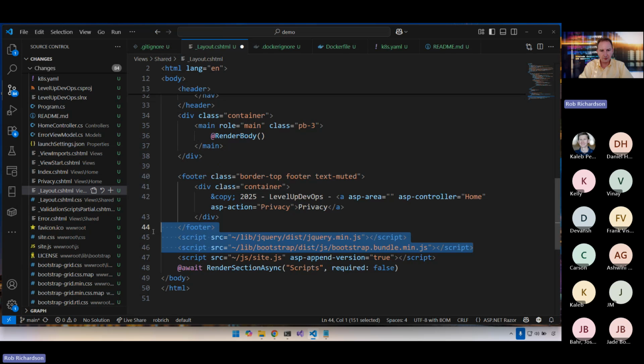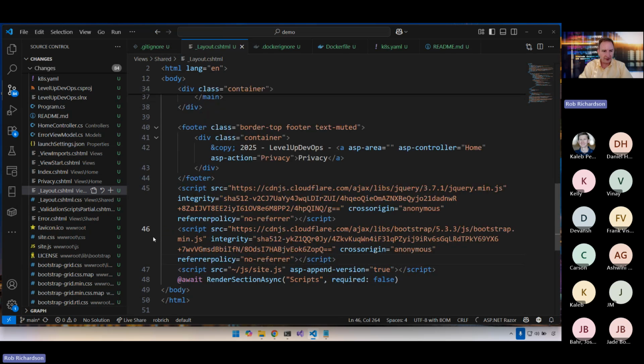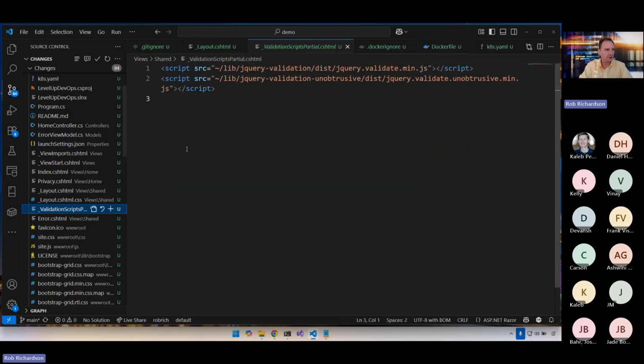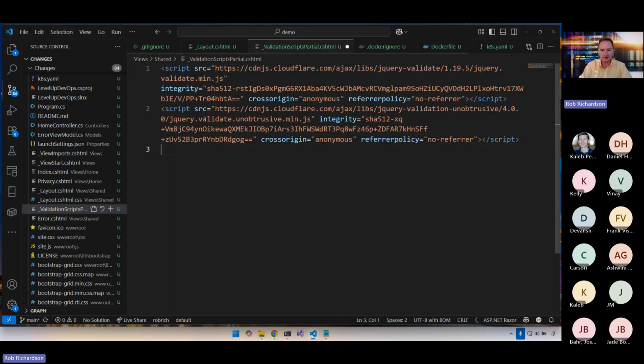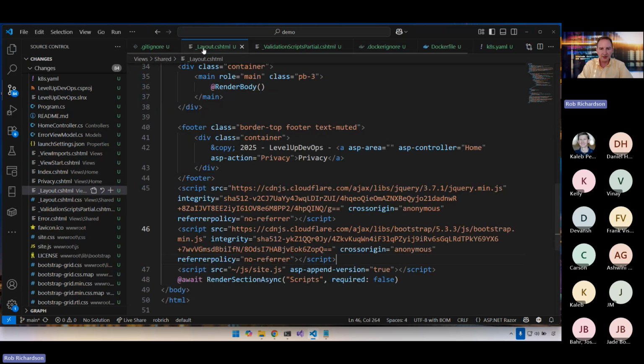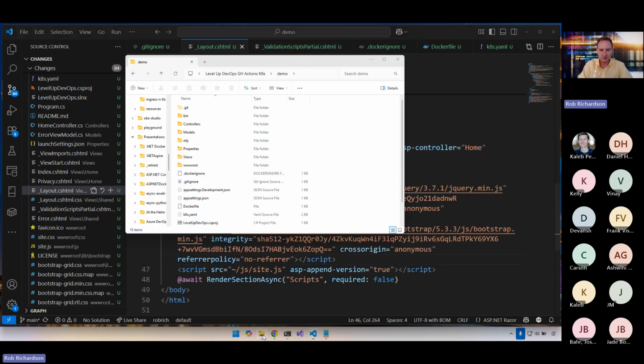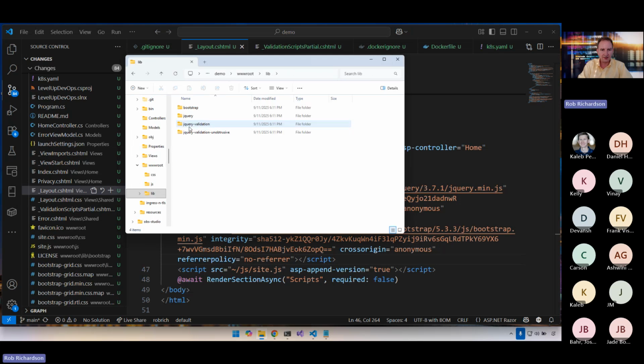And let's get those gone. We also have here in this validation scripts partial a reference to 2 more libraries. Let's copy this out and reference the CDN there. And now, because we've eliminated the reference to our local libraries, we can now delete this whole lib folder. We don't need this at all. Perfect. Let's delete the lib folder.